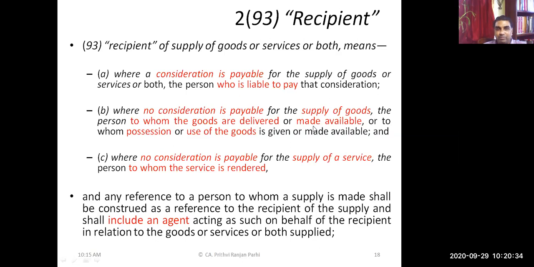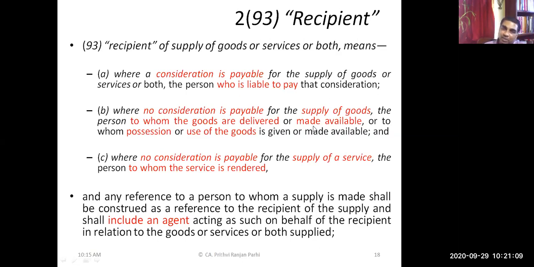Or to whom possession or use of the goods is given. If somebody is given the possession of the goods, or somebody is allowed to use the goods, that person will be treated as recipient. Okay, this is regarding goods. Where no consideration is payable for supply of services, if some service is provided but no consideration is payable, the person to whom service is rendered will be treated as recipient.